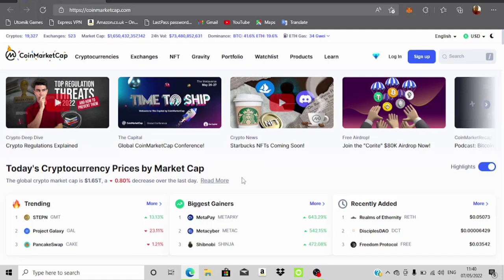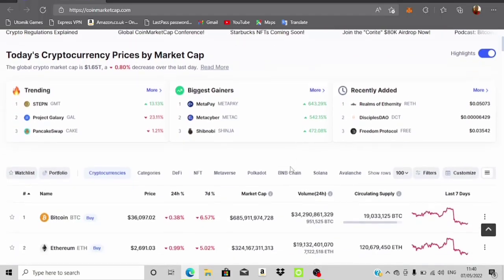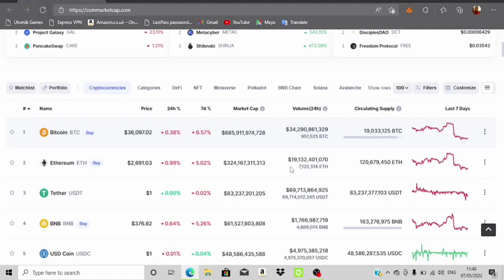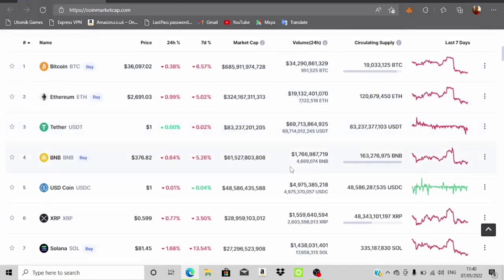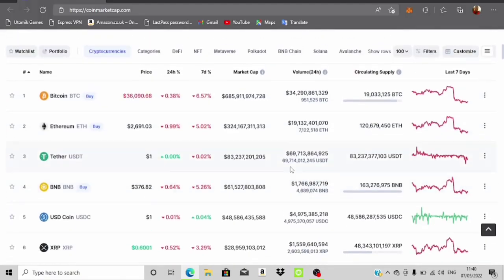So this is coinmarketcap. Go to your browser and type in coinmarketcap. It should bring you to a page like this. What you need to do is very simple, guys. You don't need to start looking around or doing a lot of things, but I'm going to give you an important tip, or should I say advice, on how you can do this in the most effective manner, right? Now let's take a look at this.